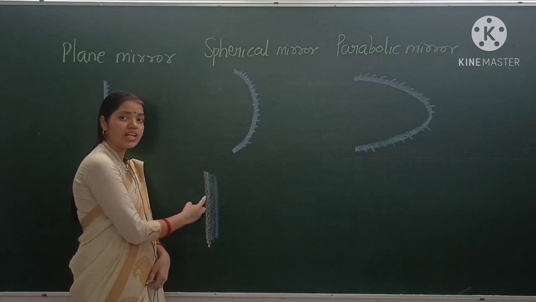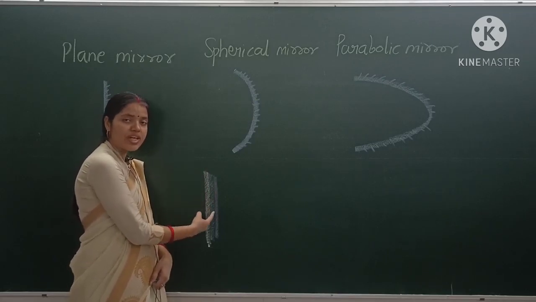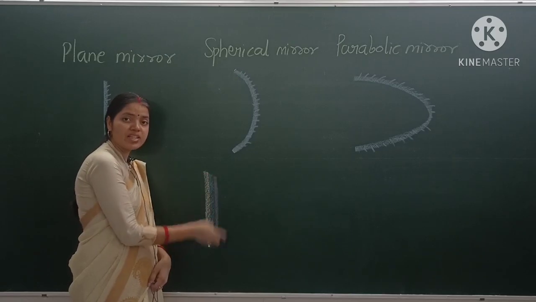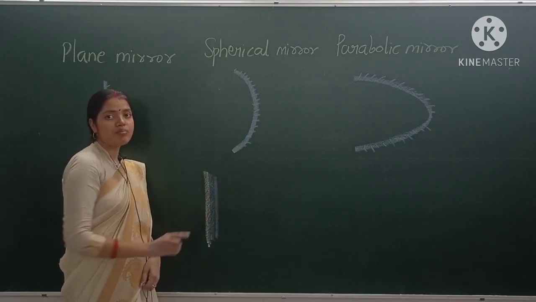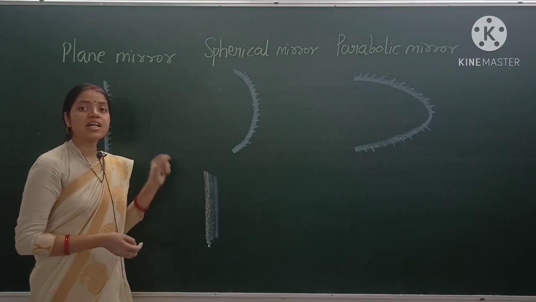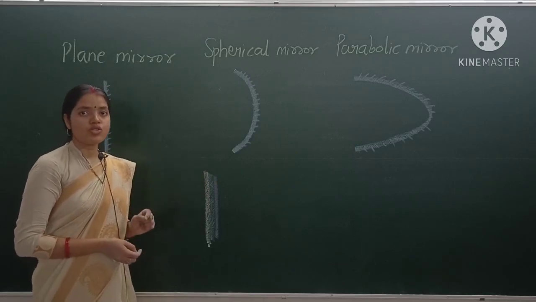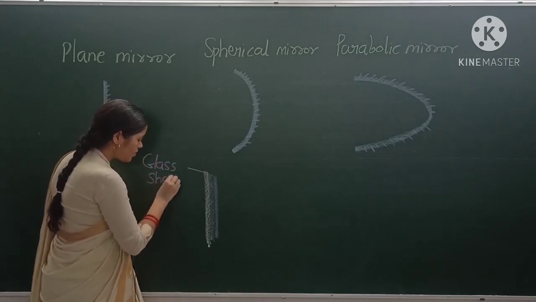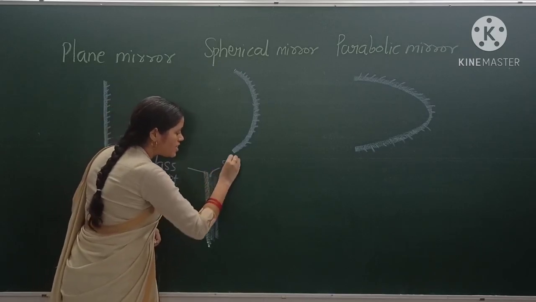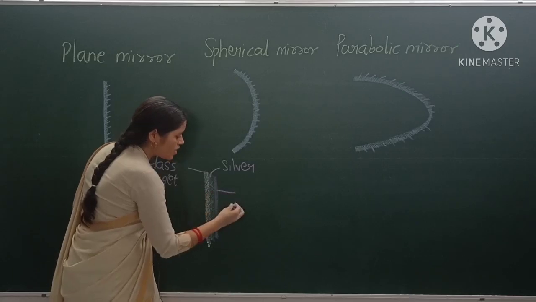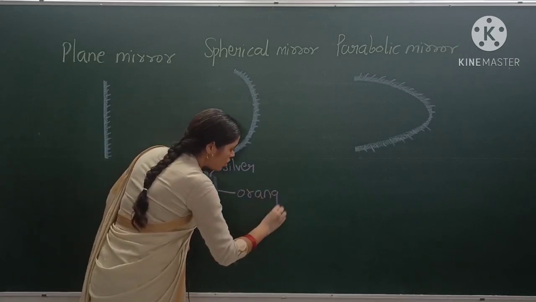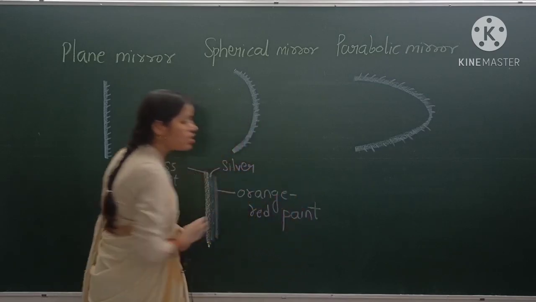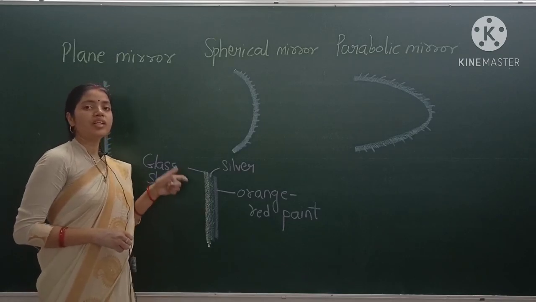Okay, this is your glass sheet. The glass sheet is coated with silver, and to protect the silver, what is it painted with at the back? It is painted with orange red color so that no scratches fall on the silver. So this is how the silver acts as a reflecting surface. Understood, students? So this is a glass sheet, and this one is silver coated, and this one is orange red paint. Understood, students? This is how one can obtain the plane mirror.